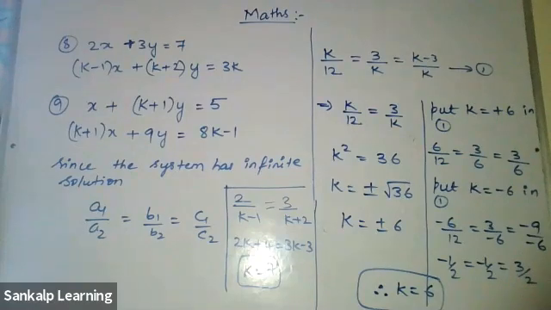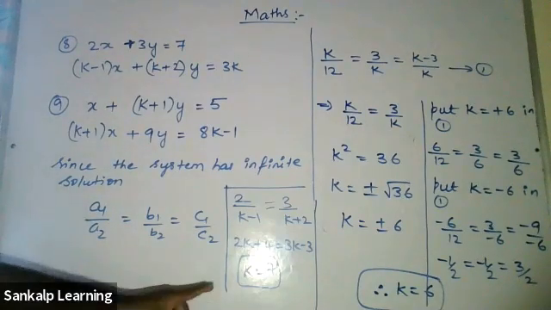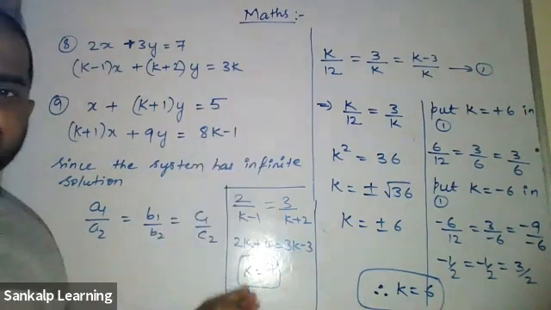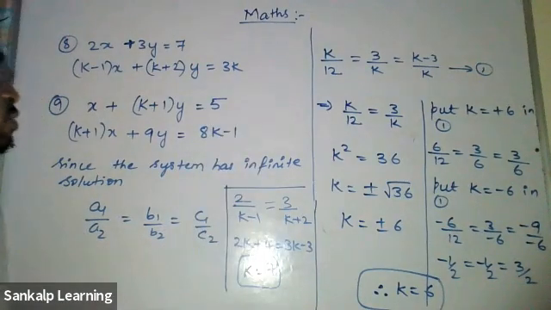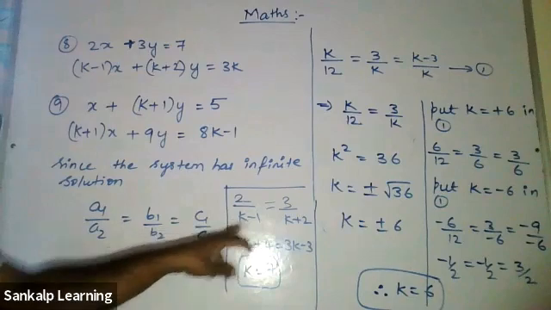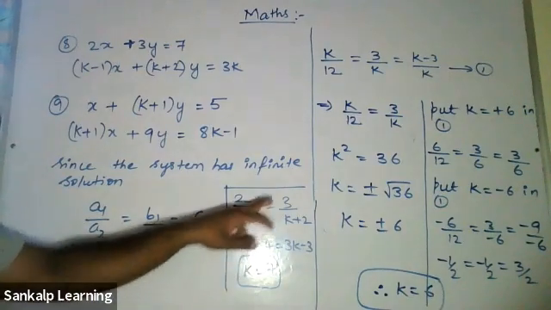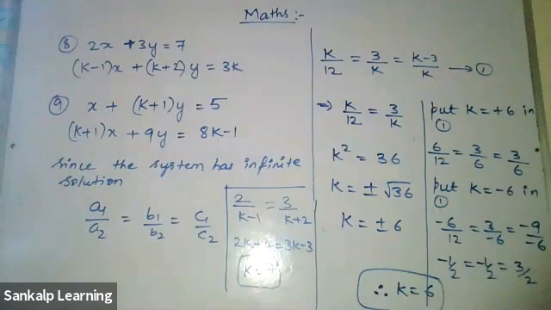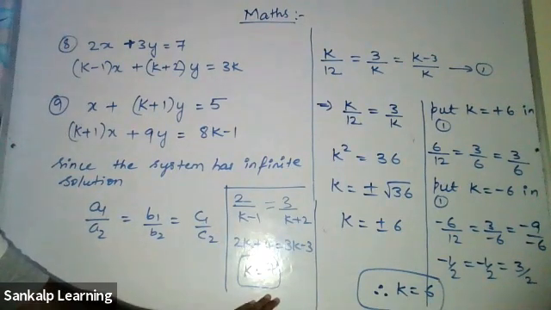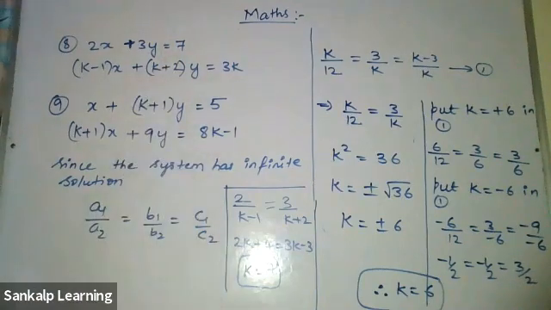Okay, good. Now here you're getting only one value. So there is no need to check again because you're getting only one value. That value is more than enough. But even though you got one value, please check it. Sometimes what happens is it will not be satisfied. So 7 minus 1, so 6, 2 by 6, 3 by 9. The last step that you get is 7 by 21. Even though you're getting one value, just check this value. Put back in the equation and check whether it is satisfying.